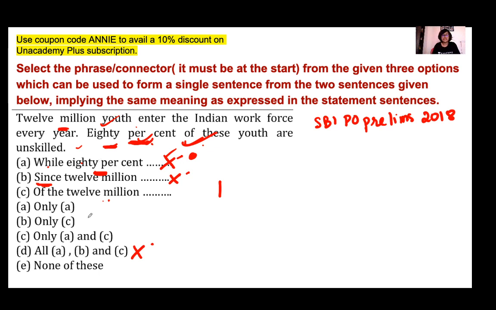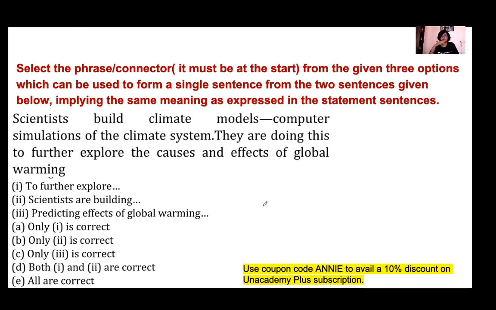So your right answer is option B, only C. Next question.